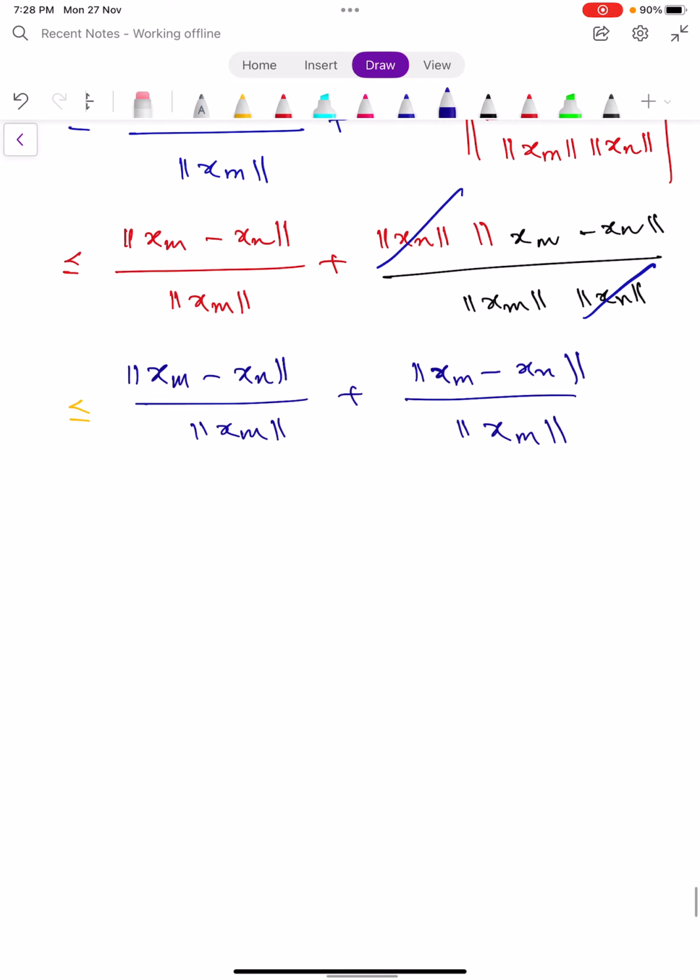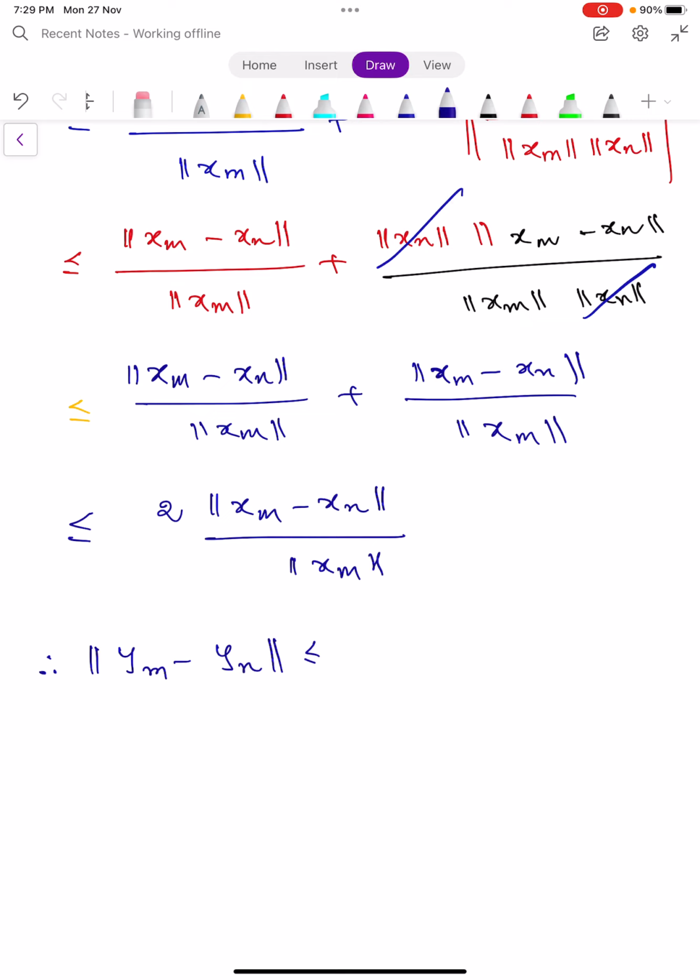Both are the same terms, so you can write like this, which is less than or equals to 2 into norm xm minus xn divided by norm xm. Therefore, final conclusion, norm ym minus yn is less than or equals to 2 into norm xm minus xn divided by norm xm. Let it be equation number 1.